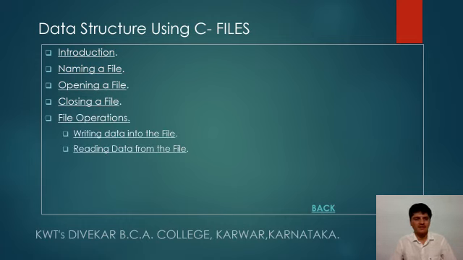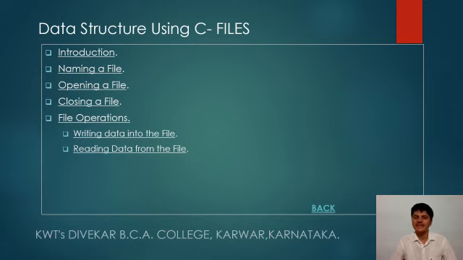Moving further, file operations, that is, writing data into the file. It is putc, putw, and fprintf. Putc writes a single character into the specified file. Putw writes a numeric value into the specified file. Fprintf writes more than one type of data at a time into the specified file.